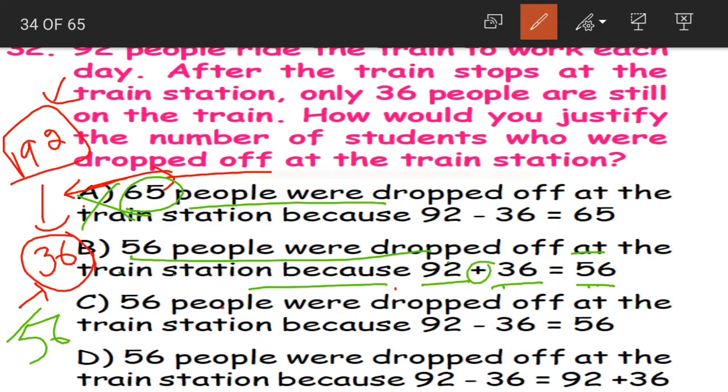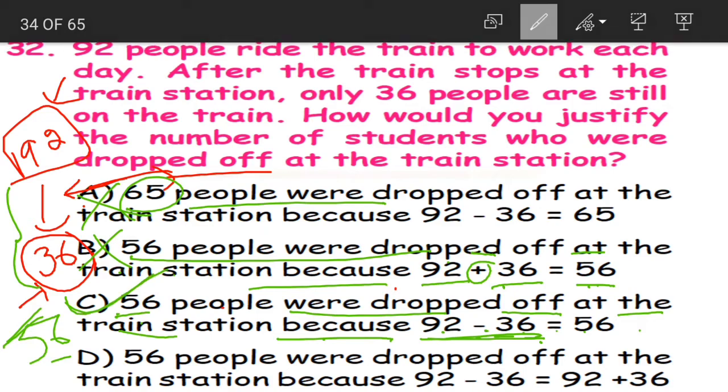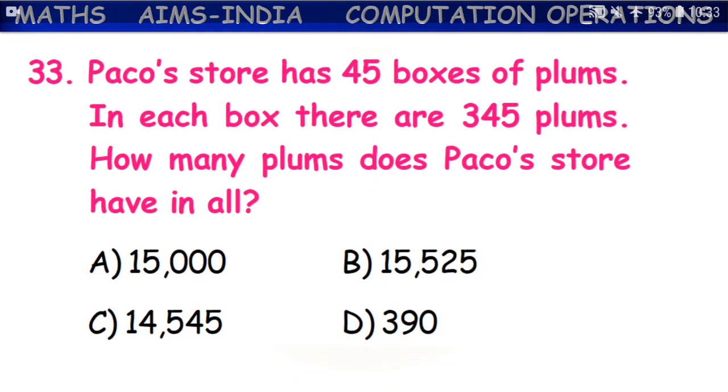No, we got it by subtracting. So again option B is wrong. Coming to option C, again 56 people. Yes, there were 56 people dropped off at the train station because 92 minus 36 is equal to 56. This is what we did here, right? So option C will be our correct answer.